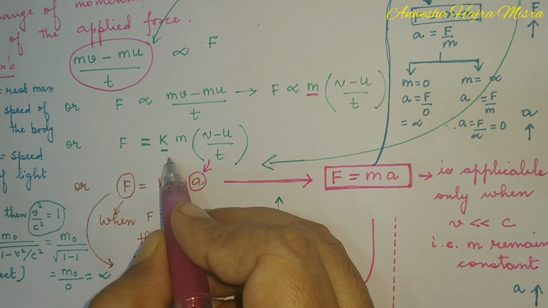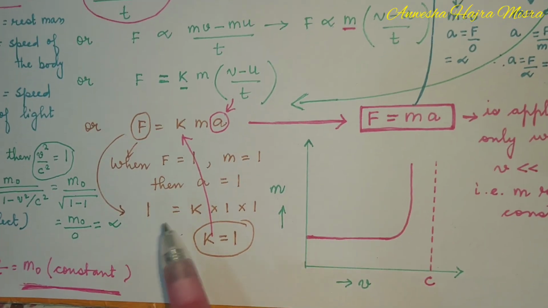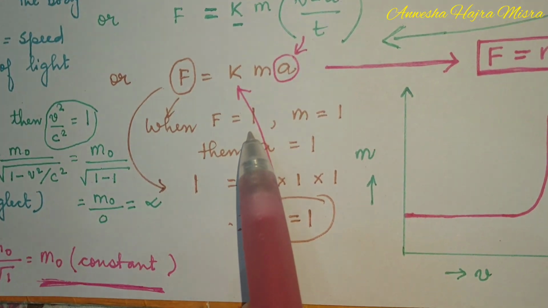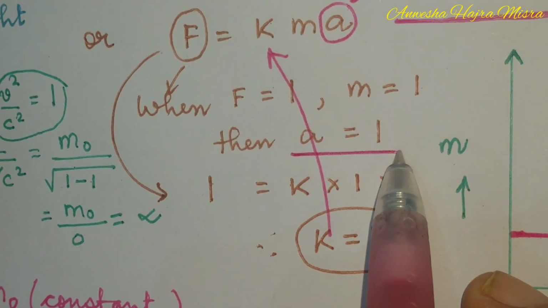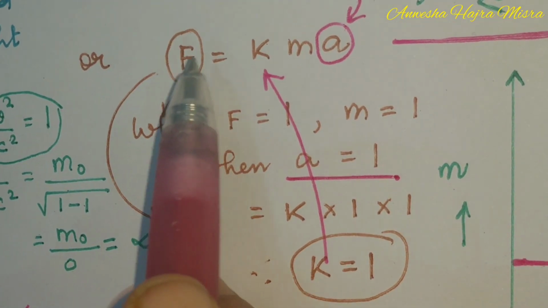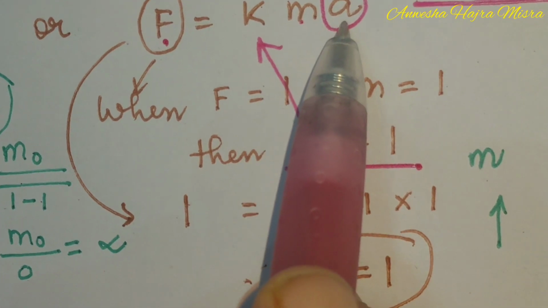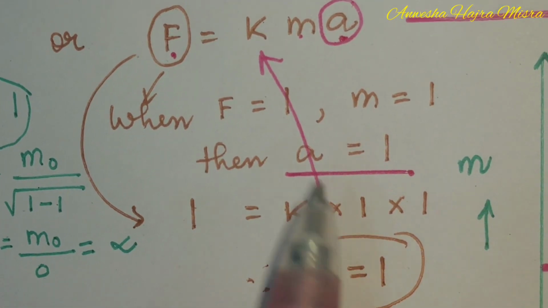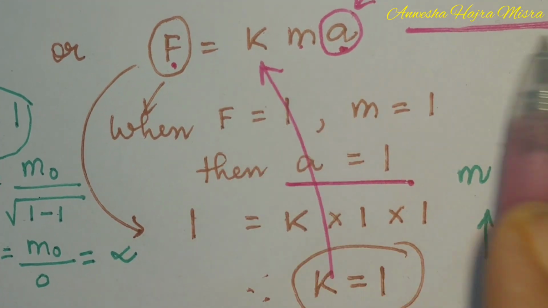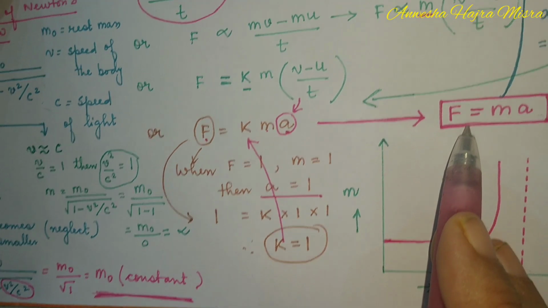Why? Because the constant was 1. Because when unit force was applied on unit mass, then acceleration came out to be 1. F is 1, m is 1, then a is 1. Then the only option is k is 1. If you put the value of k as 1, you get F equal to ma.